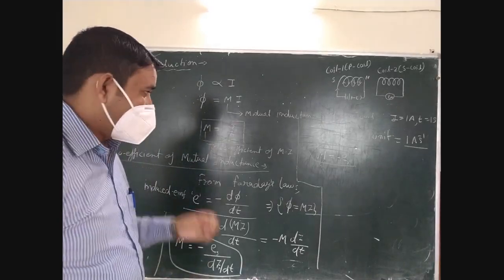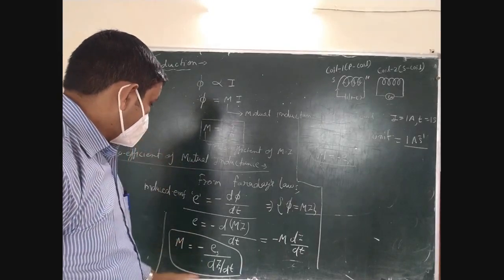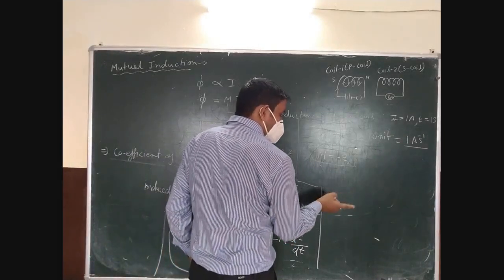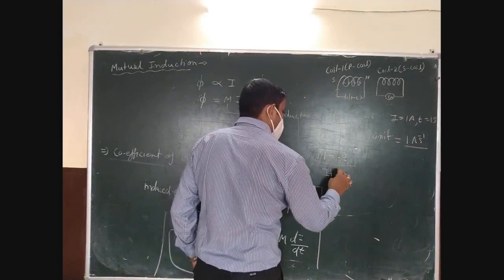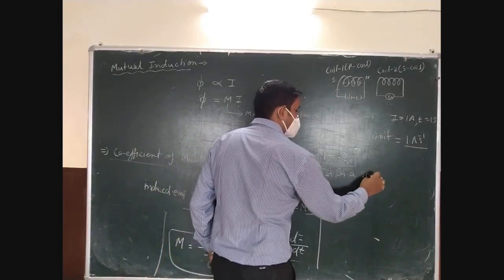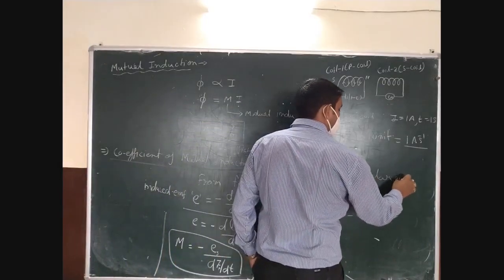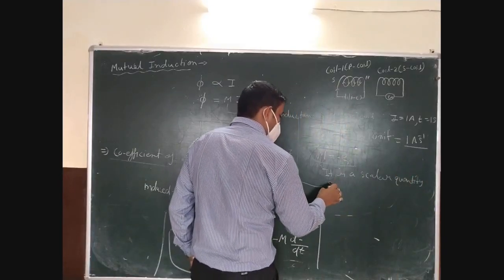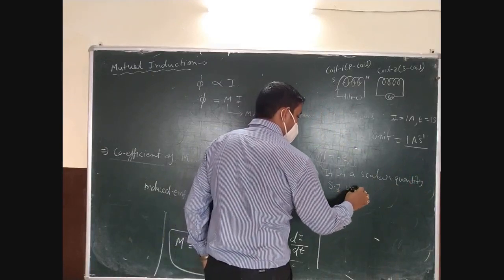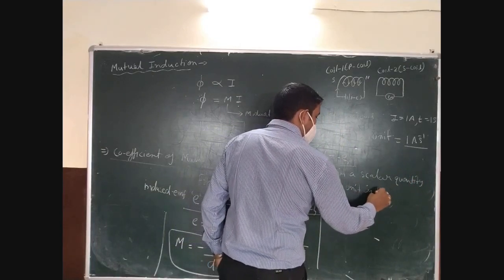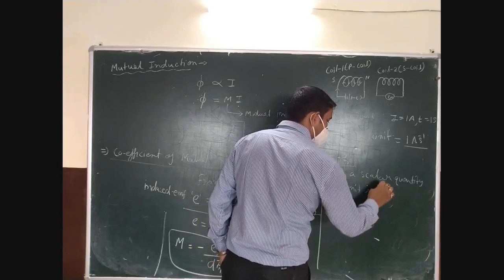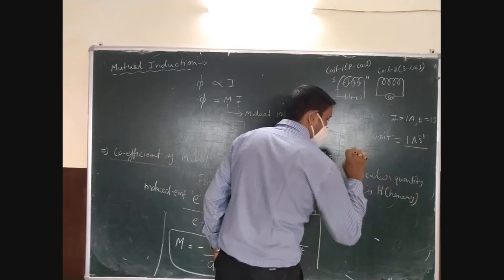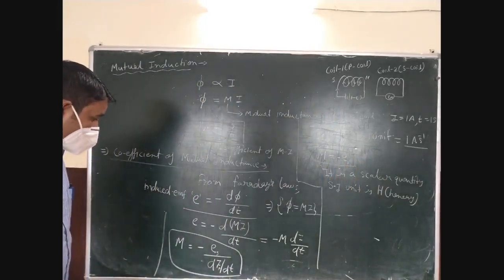Okay, now it is a scalar quantity, whose SI unit is Henry. Okay, now what is 1 Henry?